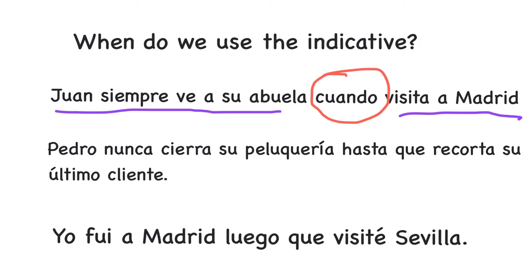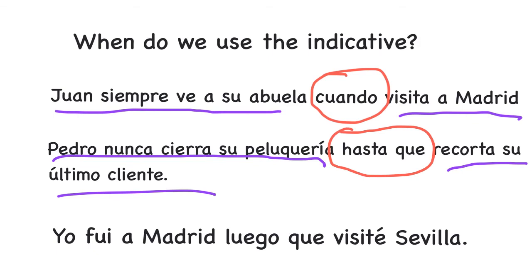Pedro nunca cierra su peluquería hasta que recorta su último cliente. So we have two sentences here. Pedro nunca cierra su peluquería. Él recorta su último cliente. And they are connected by hasta que, which is one of those adverbial conjunctions that we don't know if we're going to use the subjunctive or the indicative.